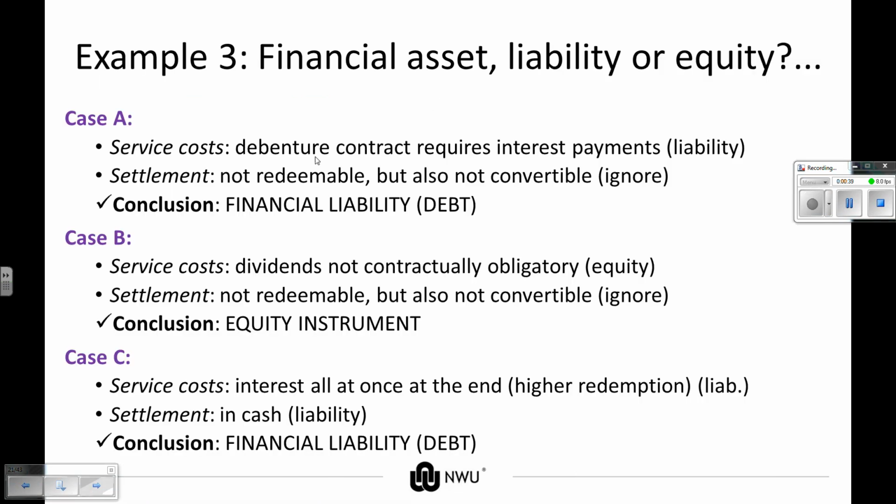So do you agree that this contract will require the interest payments that will be seen as a liability? We're not going to look at the settlement because it's not redeemable, it was not convertible, so we will ignore. And then we will conclude that this is a financial liability because we have a contractual obligation to make payments.